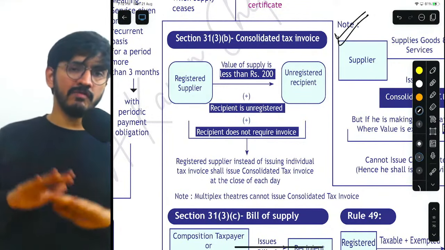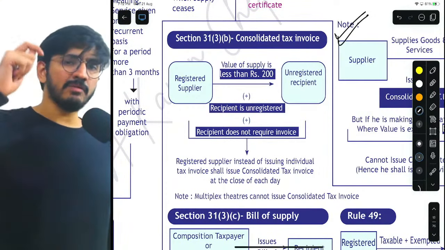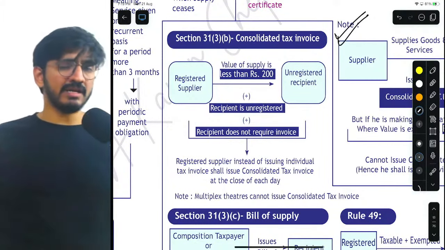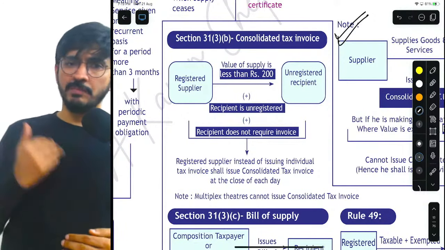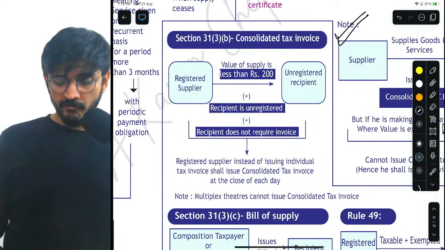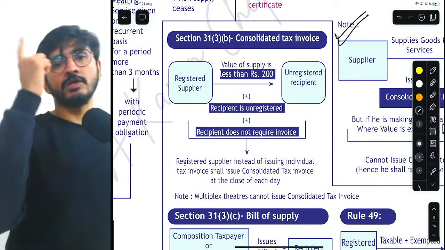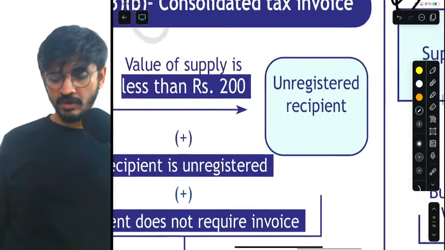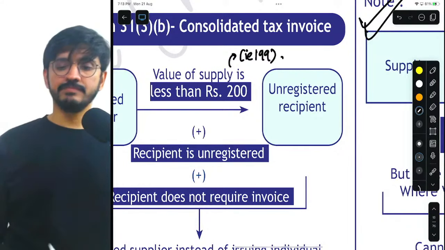So only for the convenience of all the retailers, the government said you don't need to issue a separate invoice for this. Record these transactions and keep them with yourself under the name of consolidated tax invoice. You don't need to issue a separate invoice for such small, petty transactions. The word they have used is less than 200. I would rather ask you to not remember less than 200, but to remember 199.